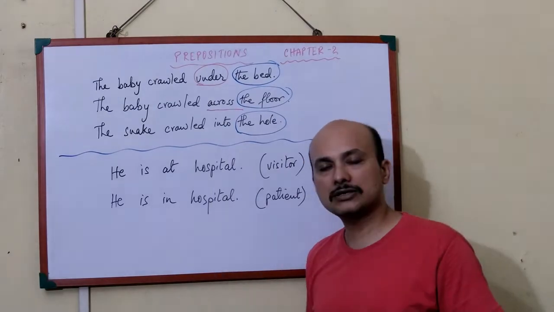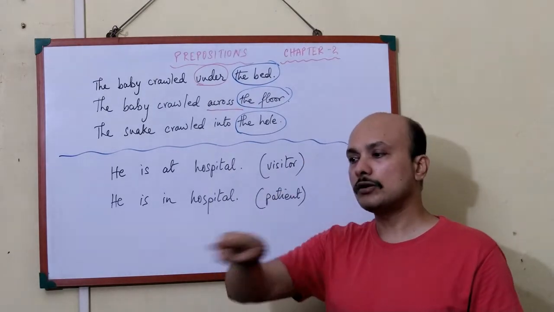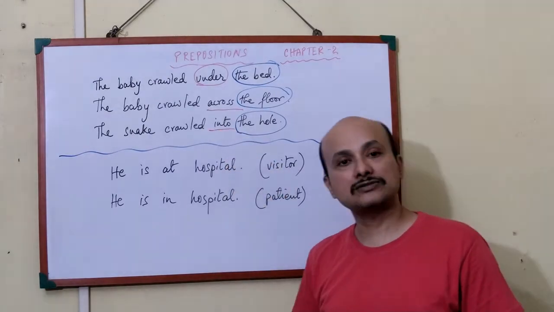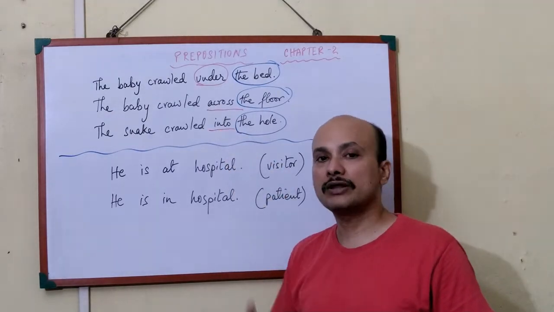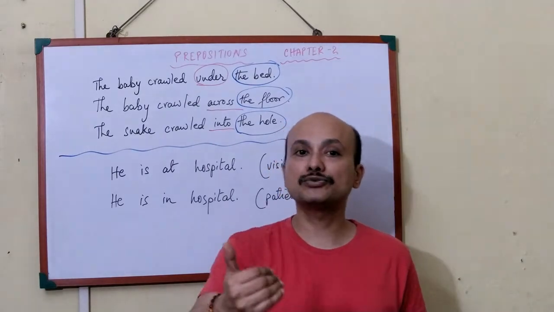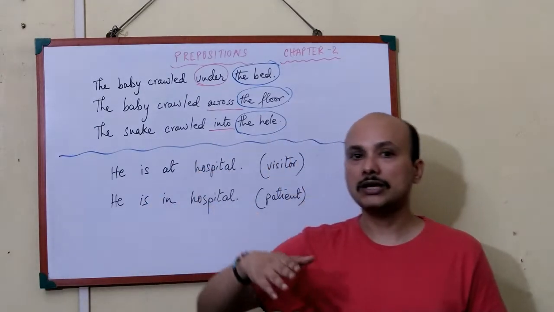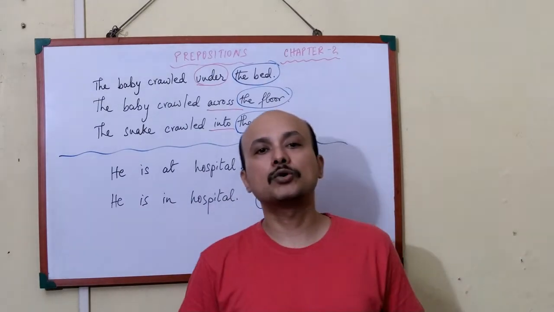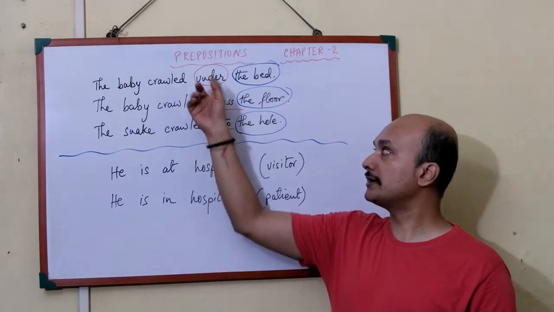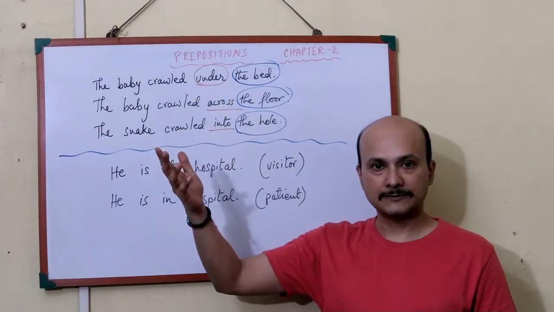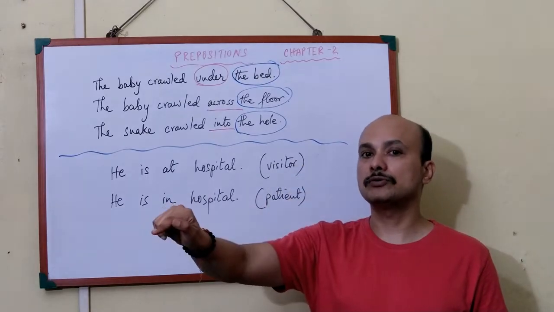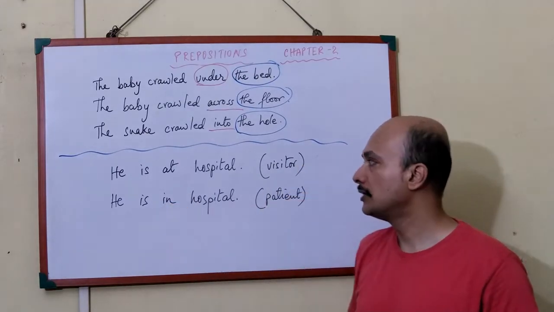And the holes are on the ground and it will go inside. And because it is in motion, as I've already told, whenever anything is in motion into a room, you walked into the room. Similarly, the snake is going inside the hole. So it will be: the snake crawled into, and not under or across or something like that. It will not even be in the hole, it will be into the hole, not in, into.